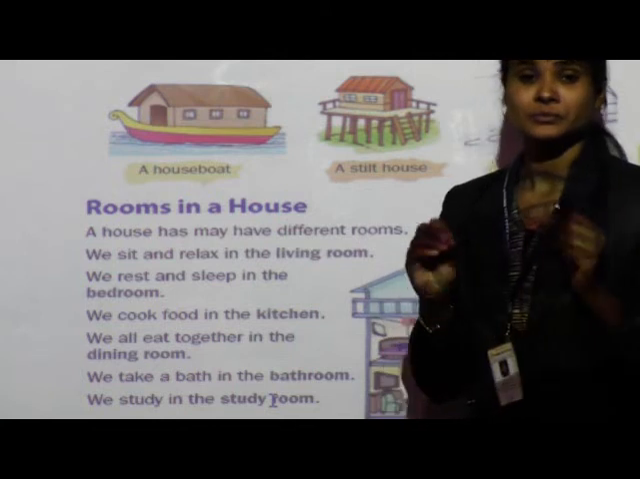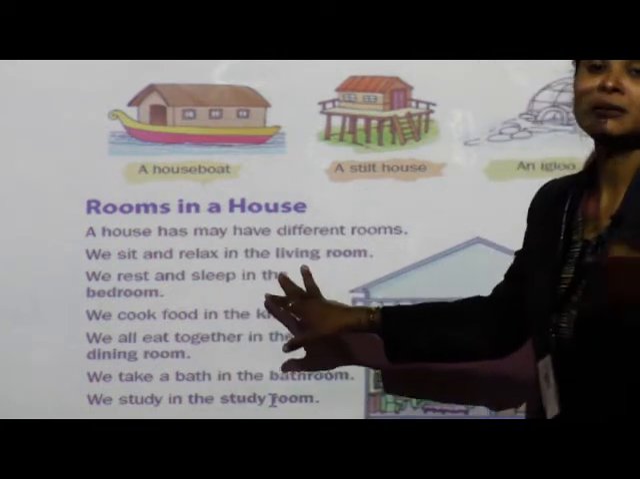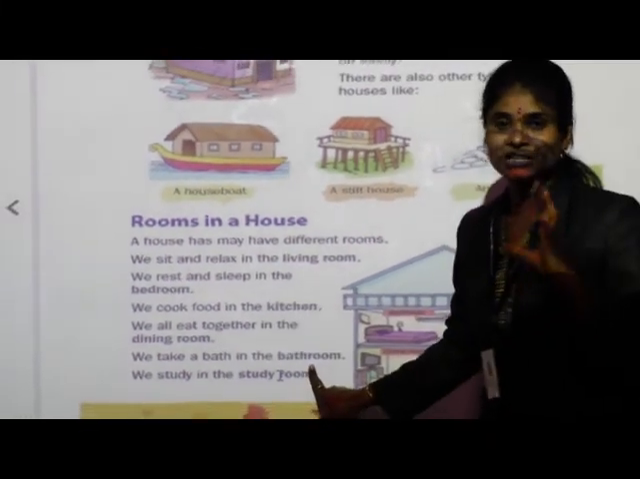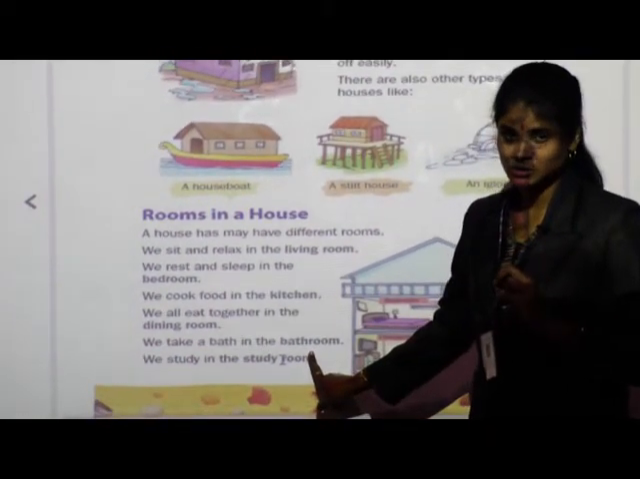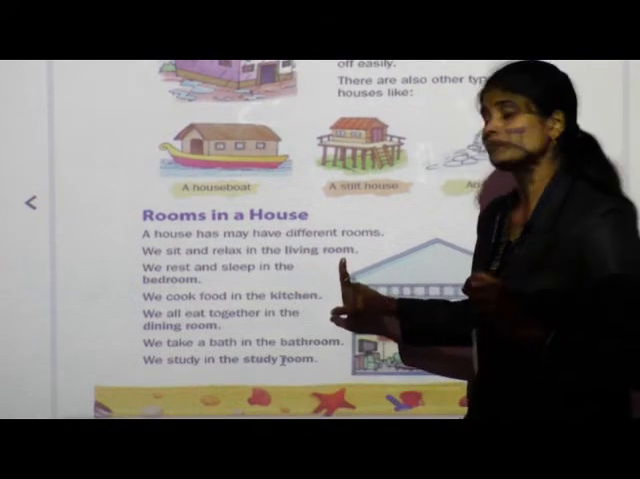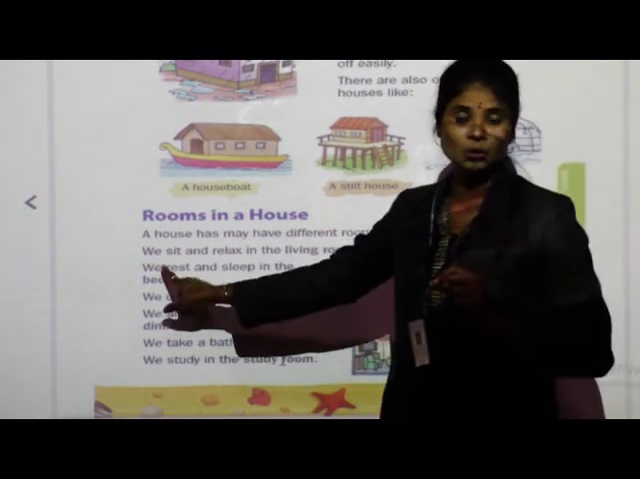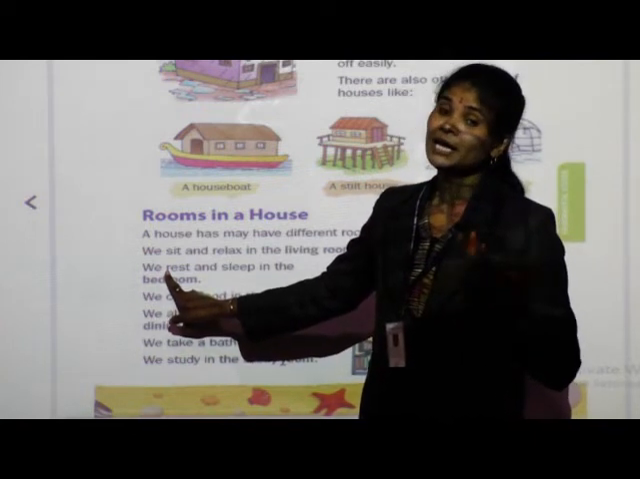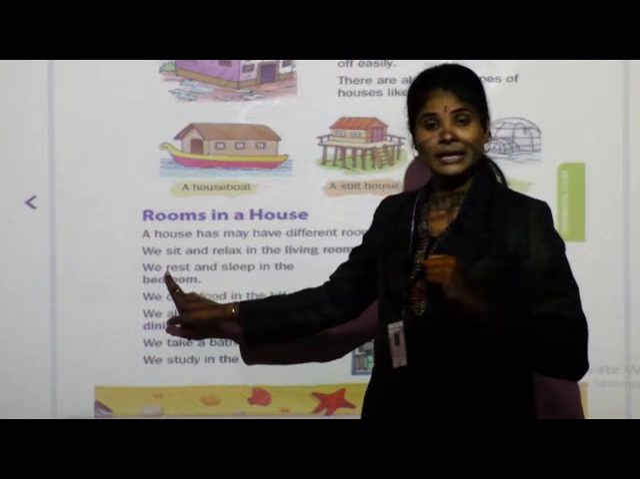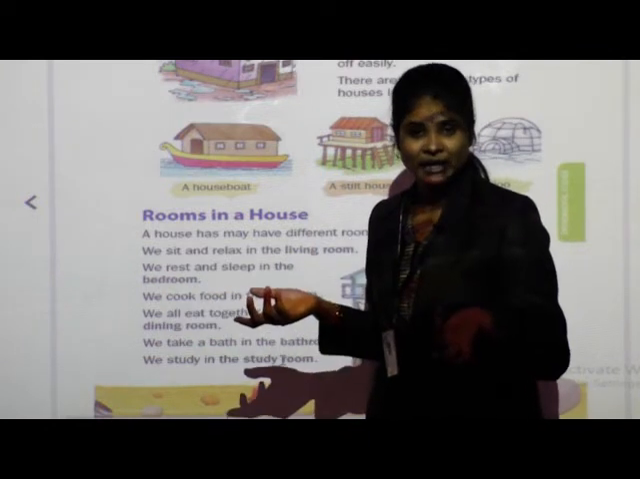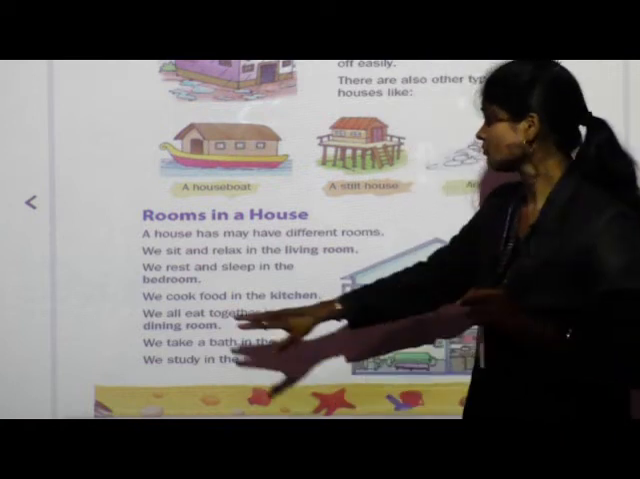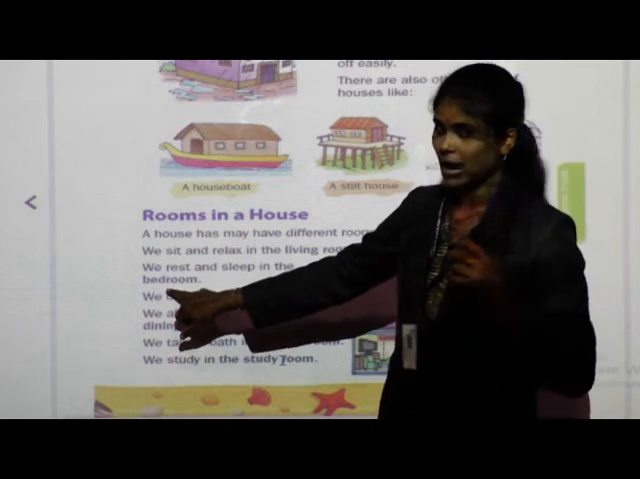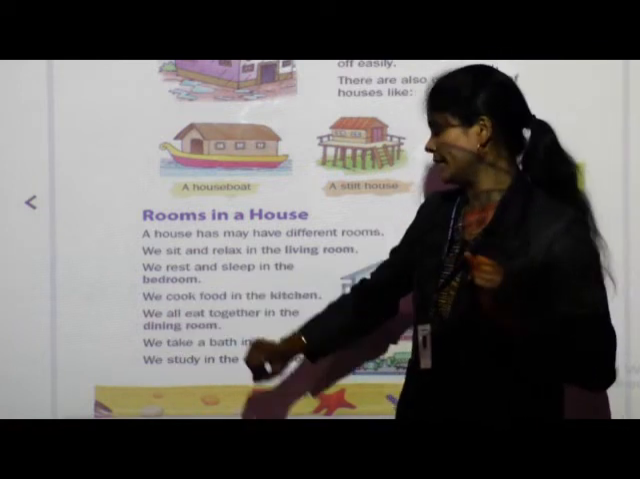Means children, for different work we use different rooms. Did you understand which are the different rooms in a house? Which are those rooms? First one, living room. In the living room we sit and relax. Sometimes we can read the newspaper also in a living room. We watch TV in the living room. Next, we rest and sleep in the bedroom. At night, we sleep in the bedroom.